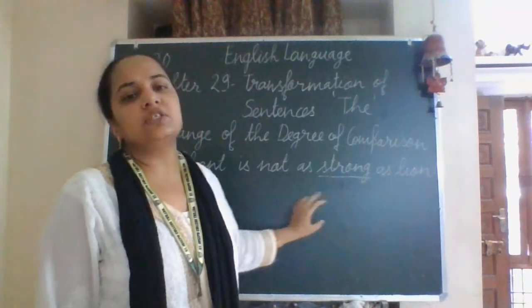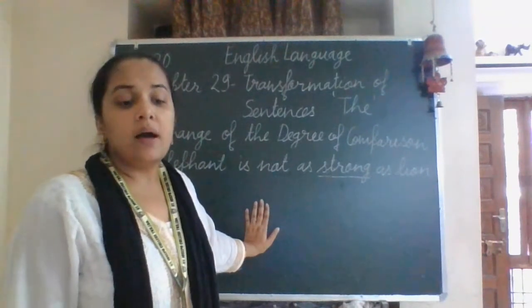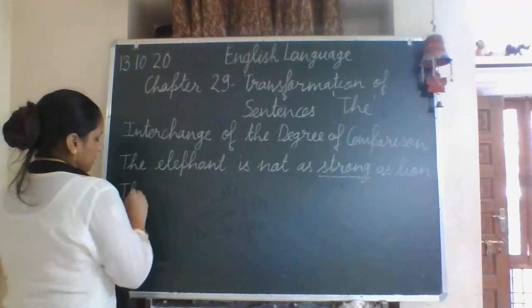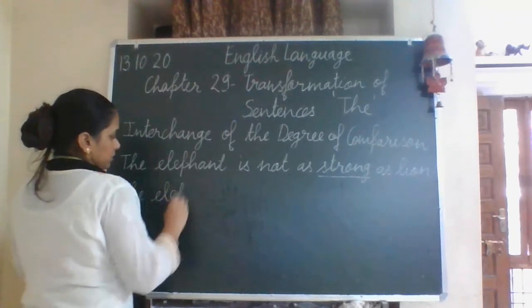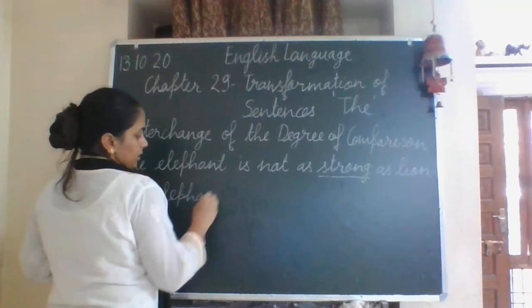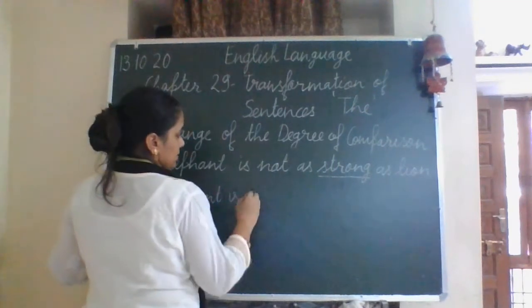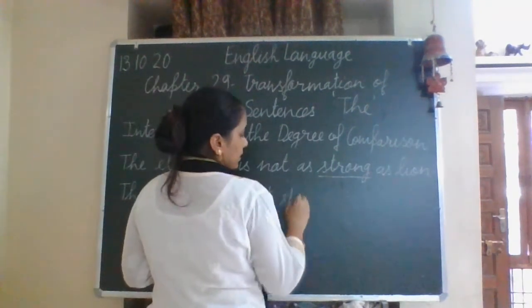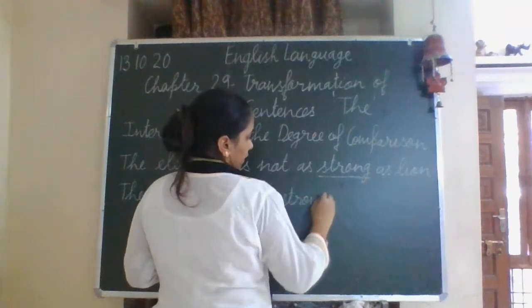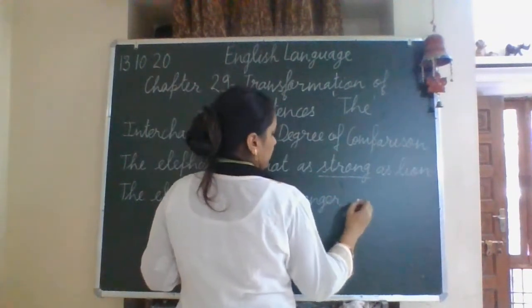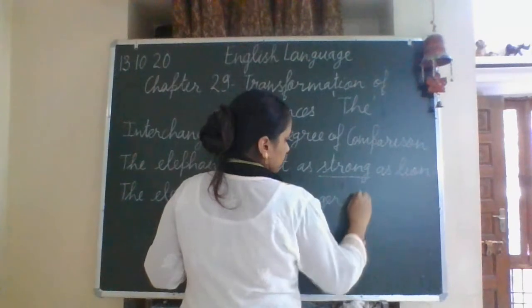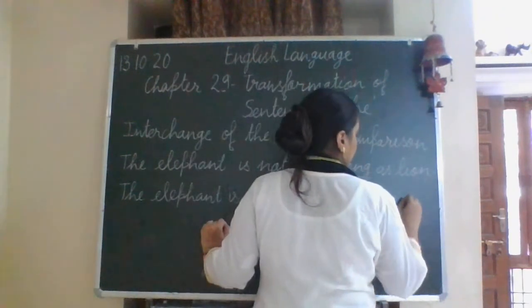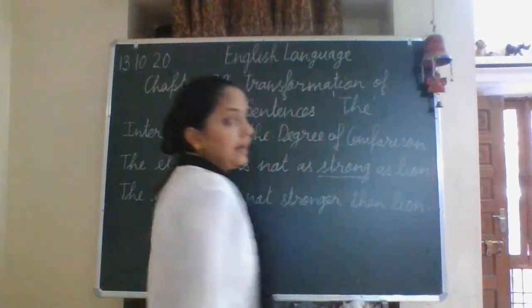Now if we change it into the comparative: the elephant is not stronger than the lion.